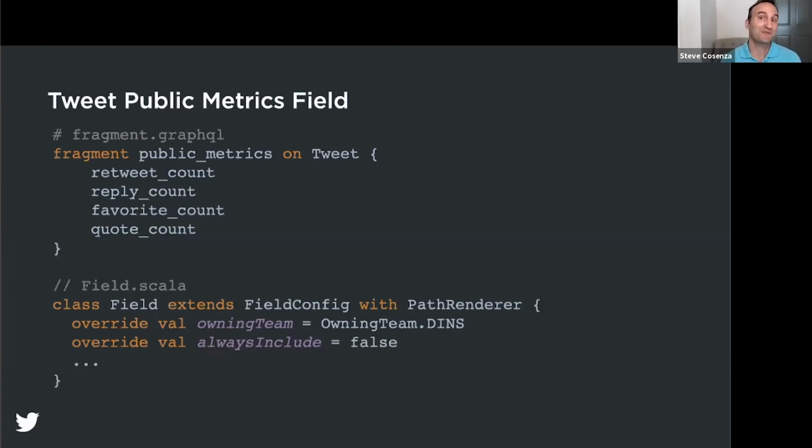As we've seen with the tweet ID and tweet text fields, we first define a GraphQL fragment to retrieve the data we need to render, and then we include a field.scala file, notably this time setting always include to false. With this new field defined, the API platform will now make this field available to any API customer that specifies that they want this optional field.